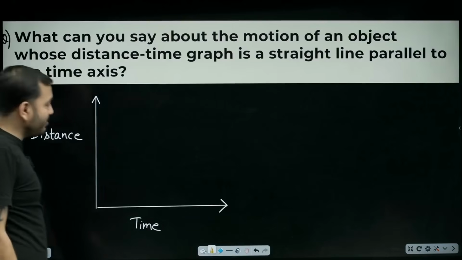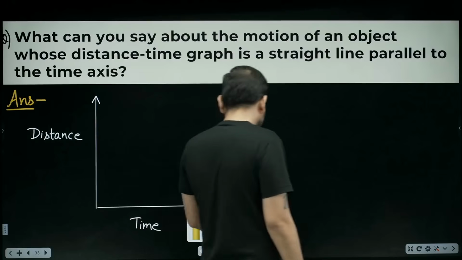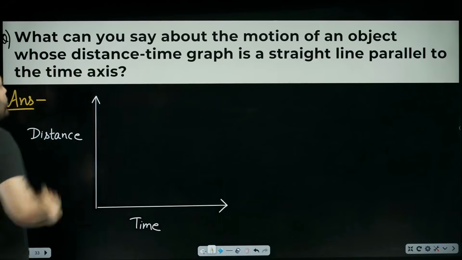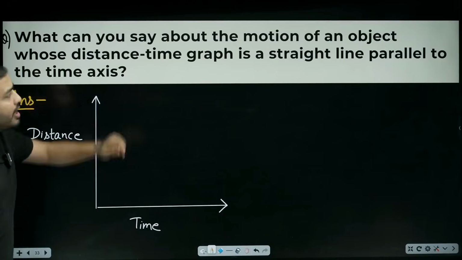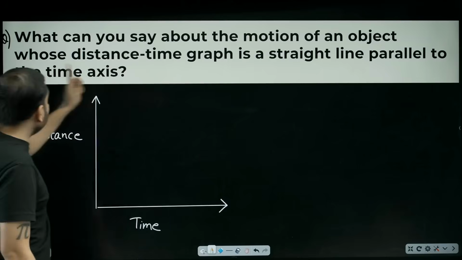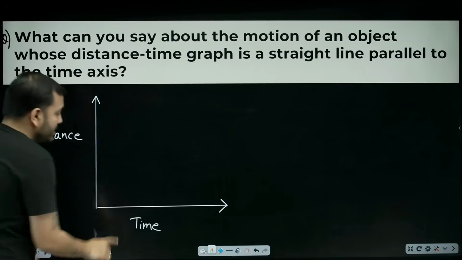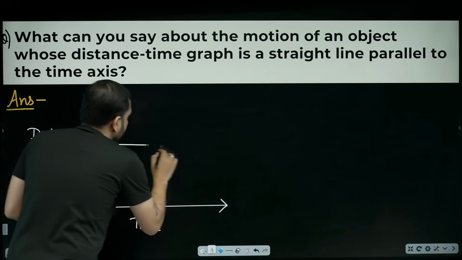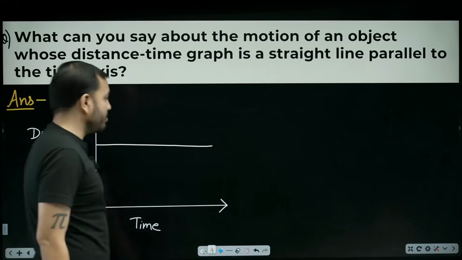Very good. Now let's do a question. What is the question asking me? The question is asking, what can you say about the motion of an object whose distance time graph is a straight line parallel to the time axis? This is the time axis and the line is straight, parallel to it. Tell me, what can you say about this?